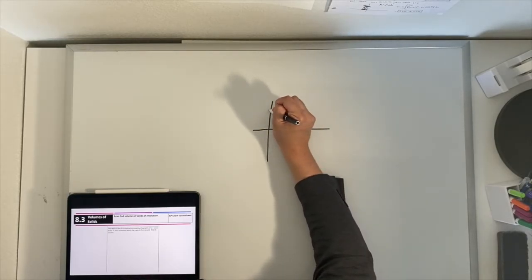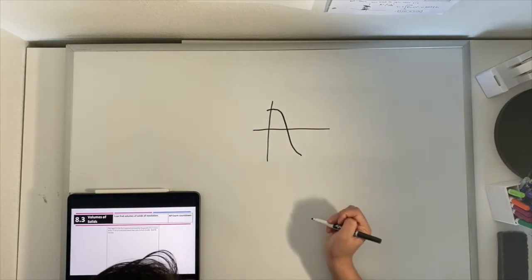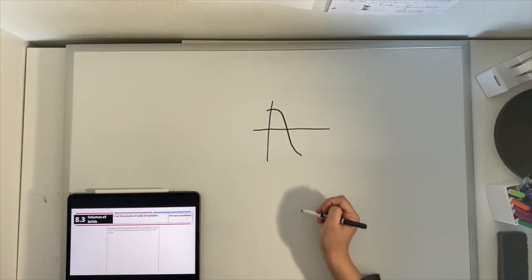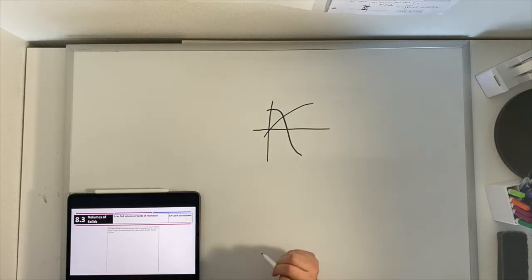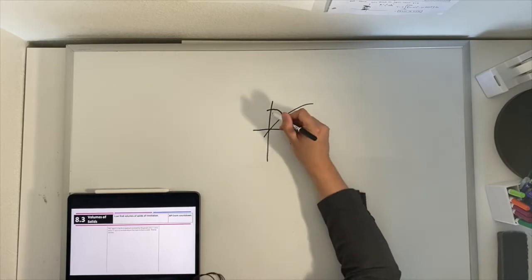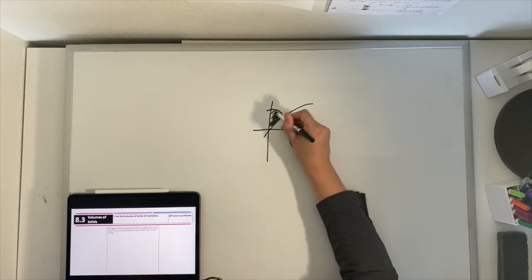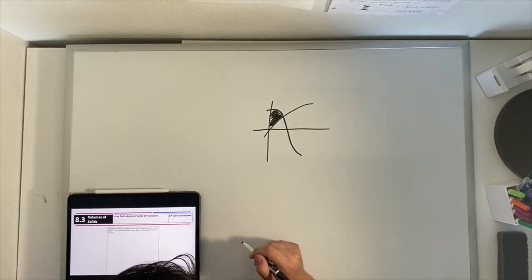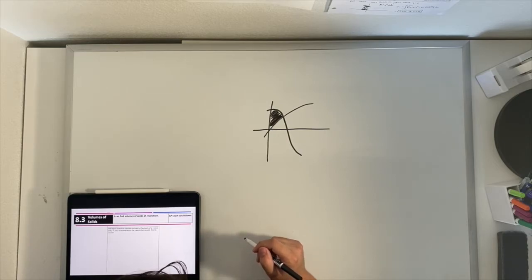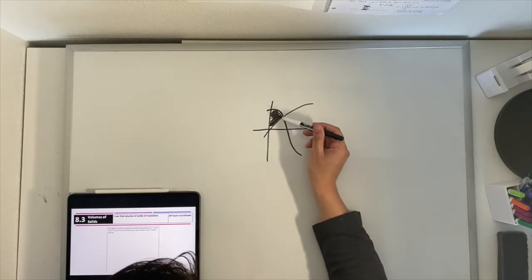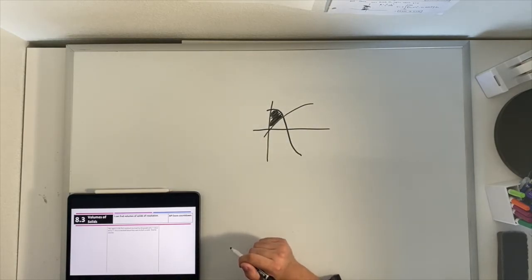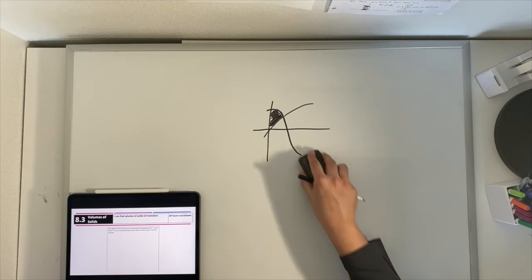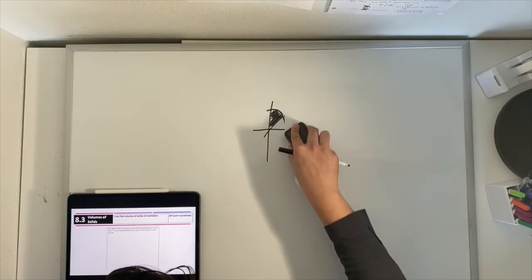Cosine starts at 1 and goes down like this, and y equals sine of x starts at 0 and goes up like this. So we're looking at this region right here, enclosed by these two graphs in the first quadrant. And this area is revolved about the x-axis to form a solid. Find the volume. Like before, I'm going to erase all this extra stuff.